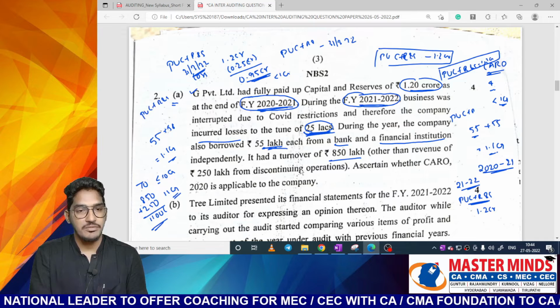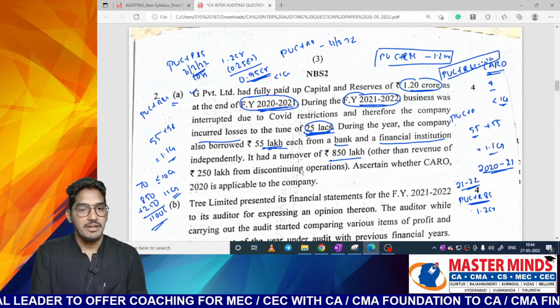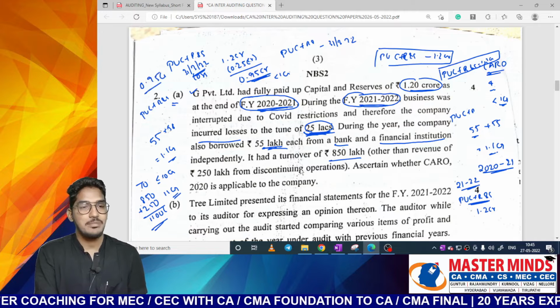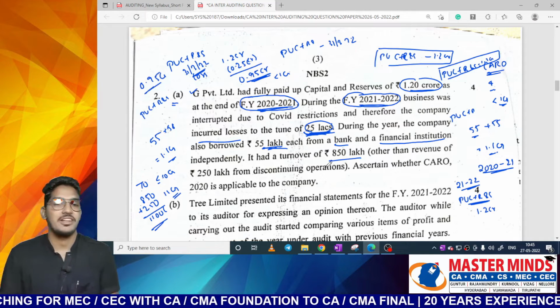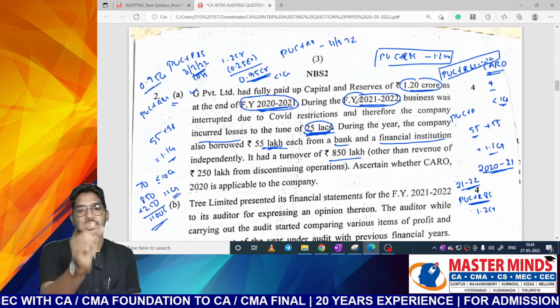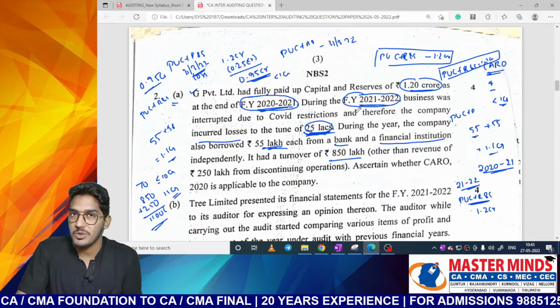They have given it on financial year 2021. From that, we have to reduce this loss of 25. So it will be 0.95 crores only. Paid up capital and reserves and surpluses condition is not violated. Clear? So this is like this. You have to pay minute details even to the small aspects also.